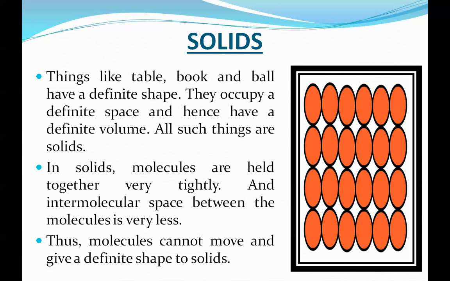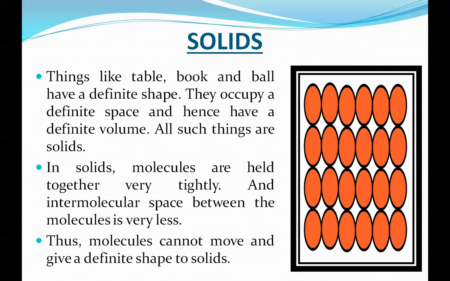This way, some of the things have a definite shape. And these things occupy a definite space. If we put these things somewhere on the surface, they occupy some space and hence have a definite volume. So volume means the amount of space that it contains.